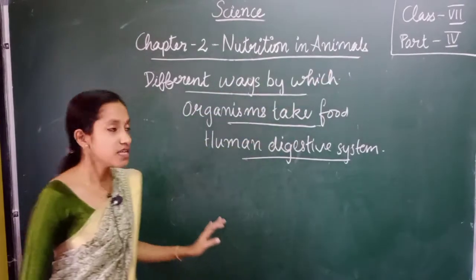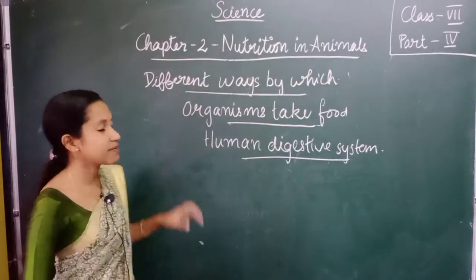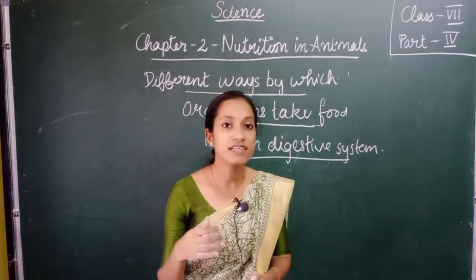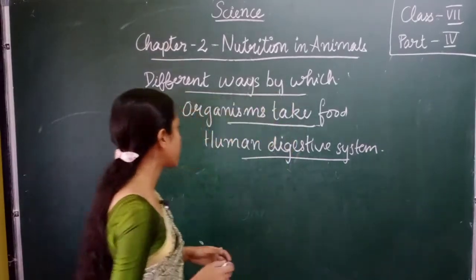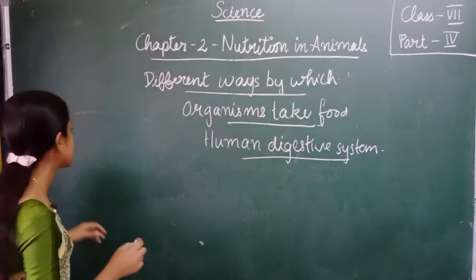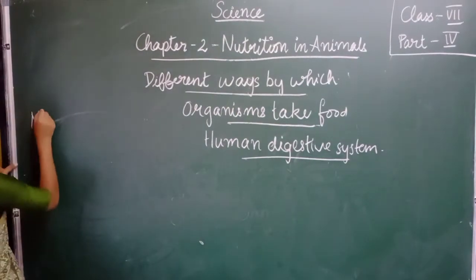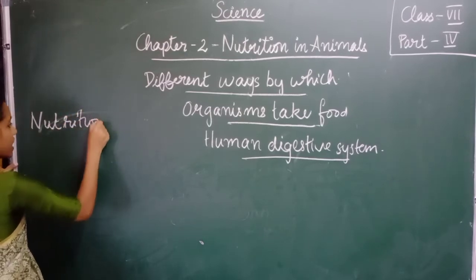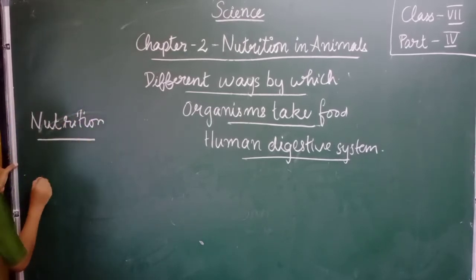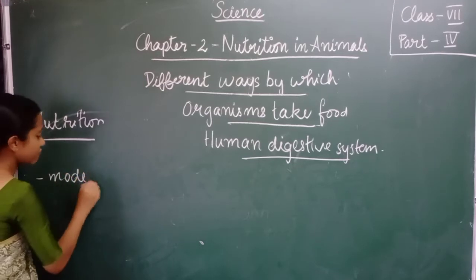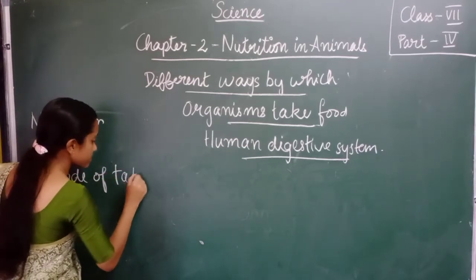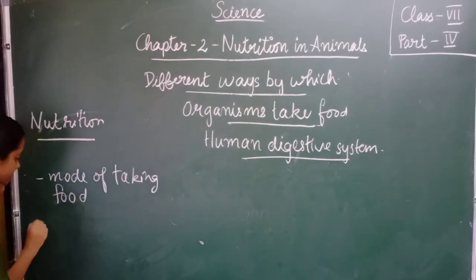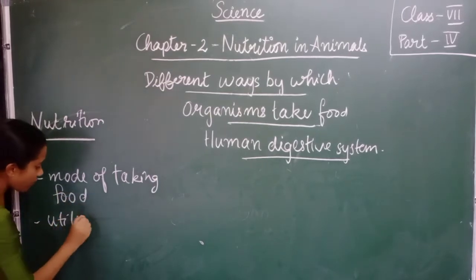Before beginning the topic, let us recall what we have learned in the previous chapter. You know what nutrition is. Nutrition includes the mode of taking food as well as how it is utilized in the body.